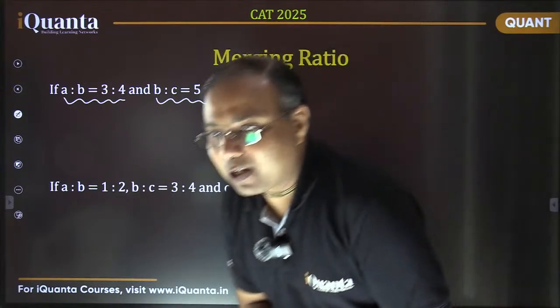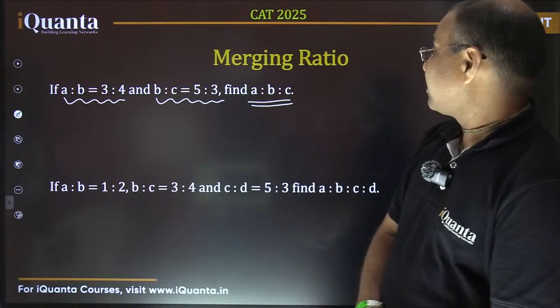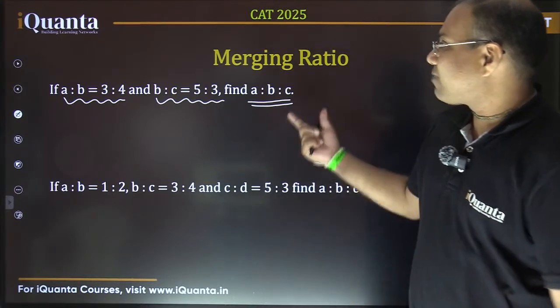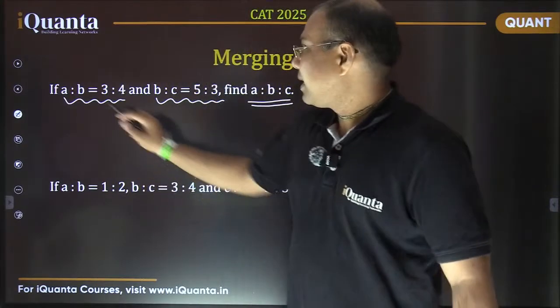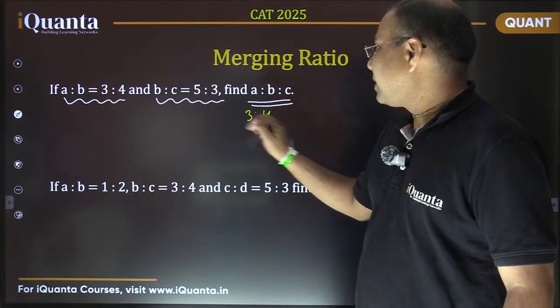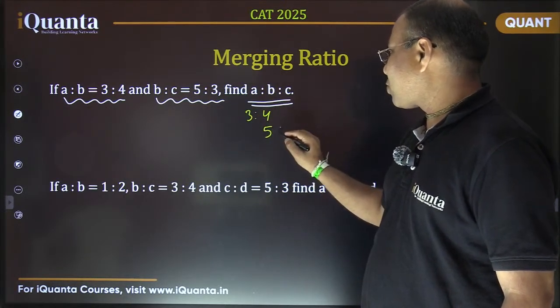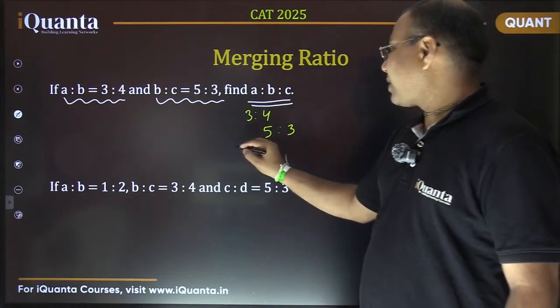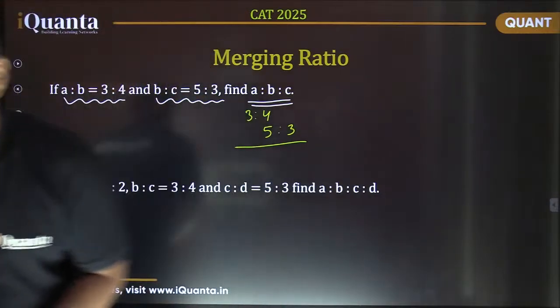Okay, already many of you have got it. Vandan, Shivashish, 15, 20, 12, they are saying. We need to find this value. It is given that, let me write here. A by B is 3:4. So A is to B is 3:4. And for B is to C, it is given 5:3. So B and C, this ratio is 5:3. So we need to find the overall ratio. How to do this?